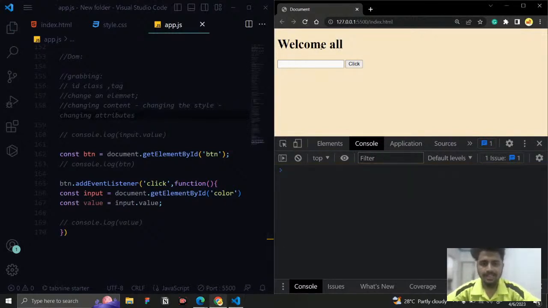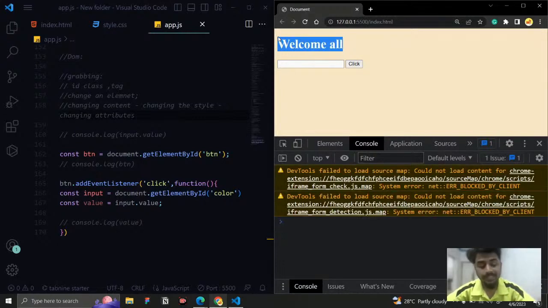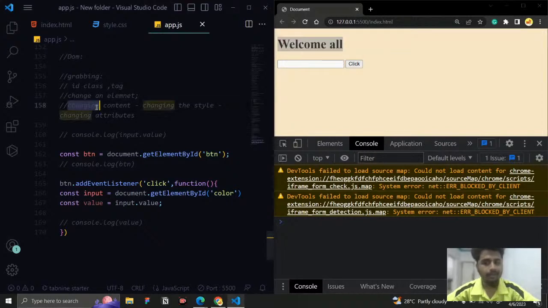What is content? Well, this is the content: an h1 tag, the content of welcome all, right? So if you want to change the inner text, the inner HTML, the inner content, you have a property that you can use. And if you want to change the style of a particular element, for example, the black color to white color, something like that, if you want to change the style, we have a method.